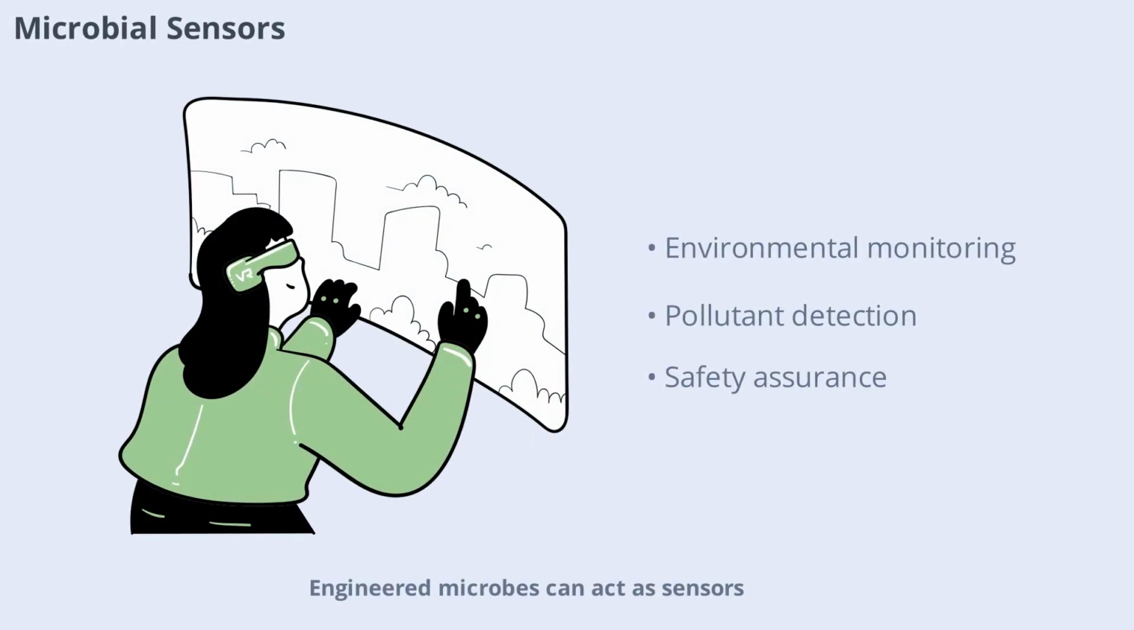Engineered microbes can act as sensors, detecting environmental changes or pollutants. By modifying their genetic circuits, scientists create microbes that respond to specific signals. These sensors are valuable for monitoring ecosystems and ensuring safety.